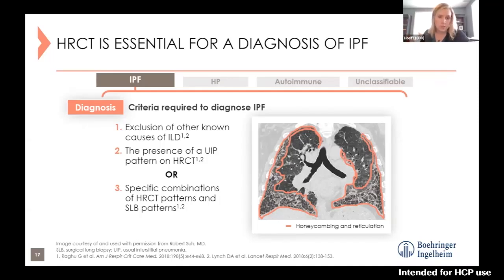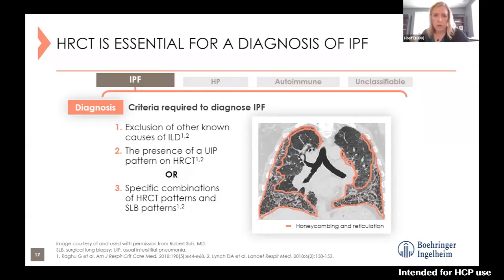You know, what other disease processes do they have? Do they have a known autoimmune disease? Does this person have rheumatoid arthritis or something else going on? So excluding all those other known causes, not only with a history, but we're taking usually a significant amount of serologic or blood samples in these patients for analysis. And then the presence of a UIP pattern, that pattern that I've shown you with honeycombing, reticulation, traction bronchiectasis, so the presence of that pattern, plus excluding other known causes, we can likely make a confident diagnosis of IPF.